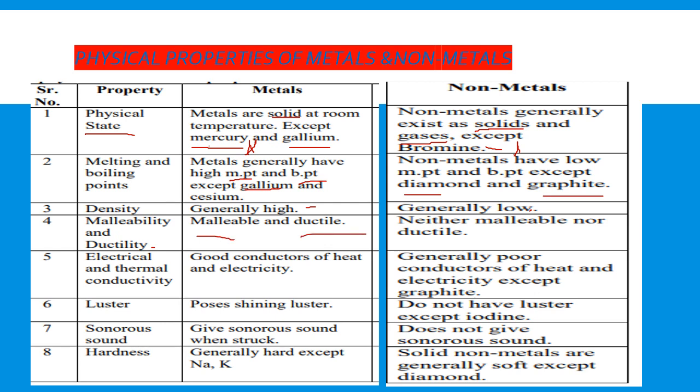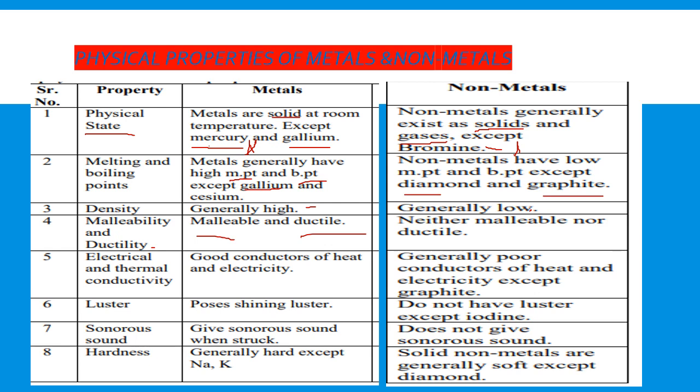Again here exception case, that is sodium, potassium, they are not malleable and ductile. Whereas non-metals, they are neither malleable nor ductile. For example, if you take a diamond and beat it, it can be broken down into smaller pieces. That means they are brittle in nature, not malleable and ductile.